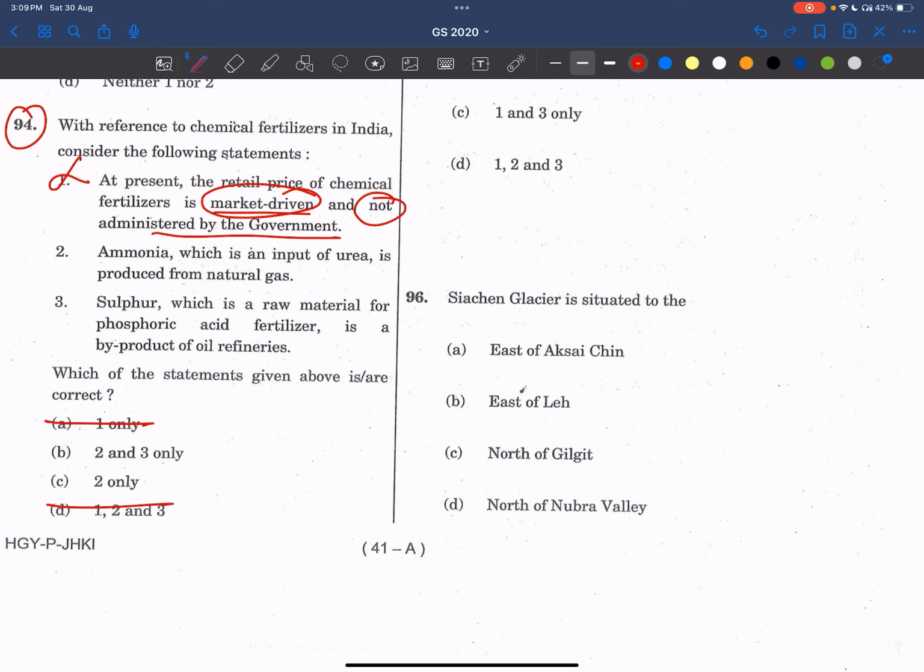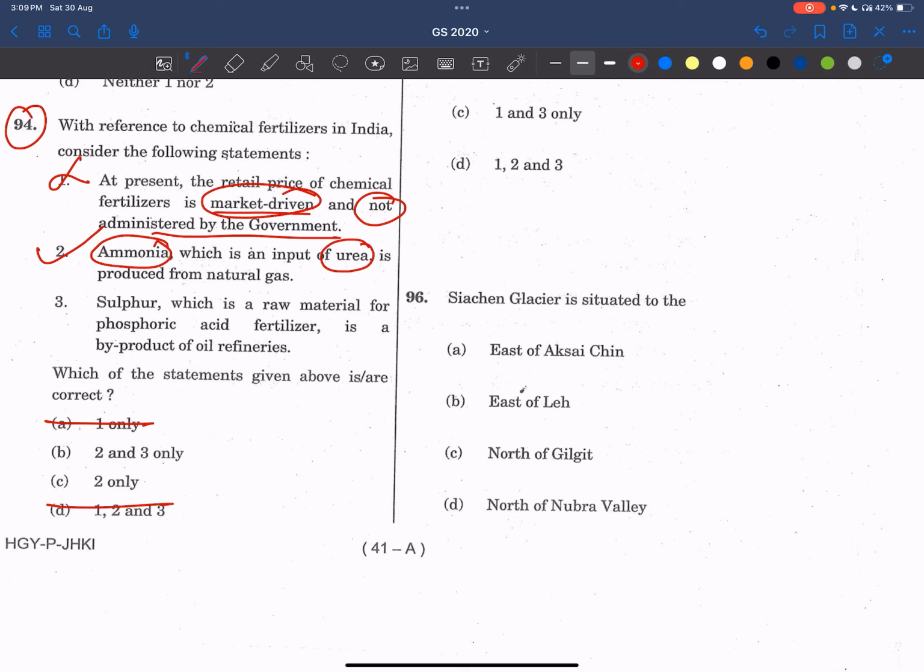Now see the second statement. Ammonia, which is an input of urea, is produced from natural gas. Yes, friends, this is also true. Now see, urea is very important, and ammonia is also very important. We'll try to read from this.